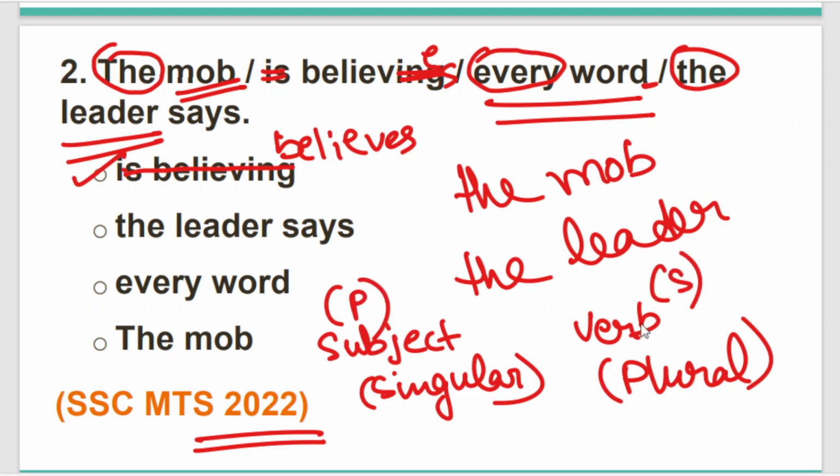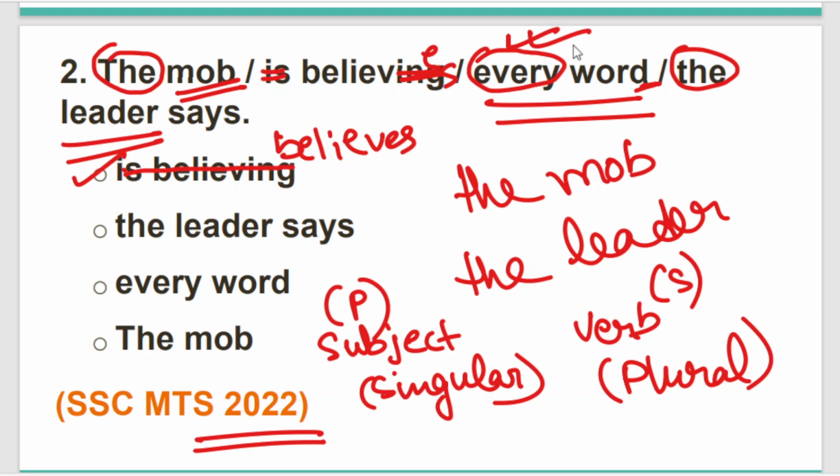Just inversely, opposite. Same thing here. Every word has no s, so naturally it has to be believes. And from the word every, we can conclude that the tense has to be simple present tense, because it is being said that the mob believes all the words the leader says.